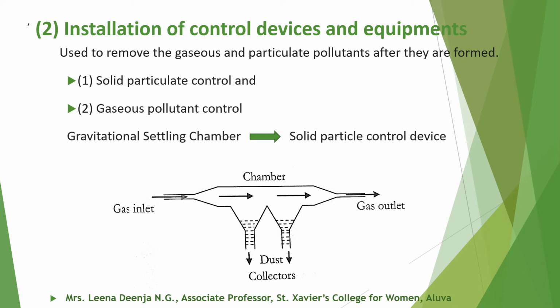Gravitational settling chamber shown in figure is an example of solid particle control device. The gas containing dust and other solid particles is injected into a settling chamber where its velocity is suddenly reduced. As a result, the dust particles settle down and are collected and removed from the bottom of the chamber, and the cleaner air is expelled from the outlet.